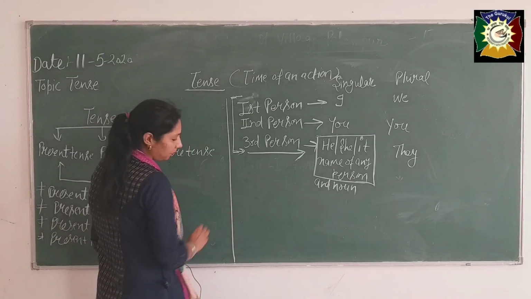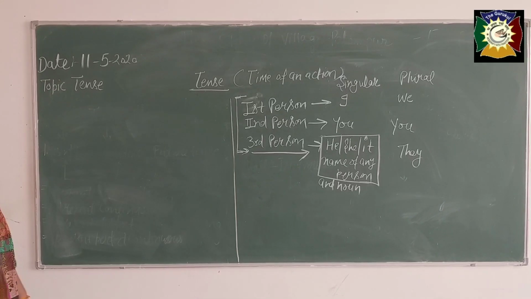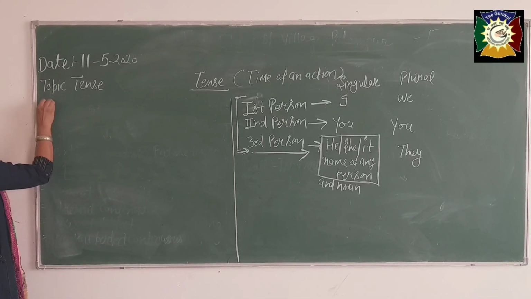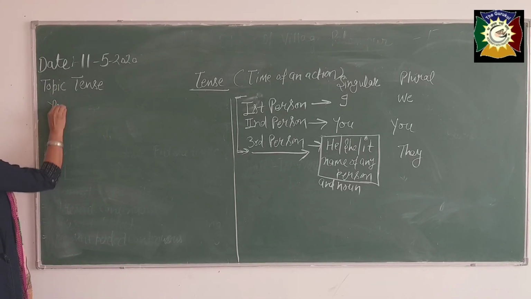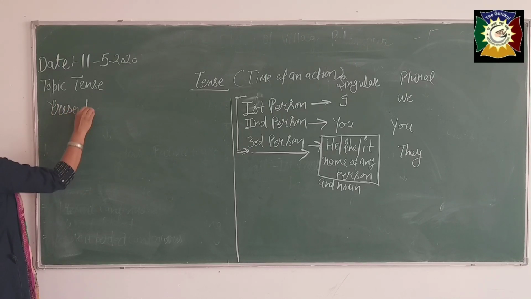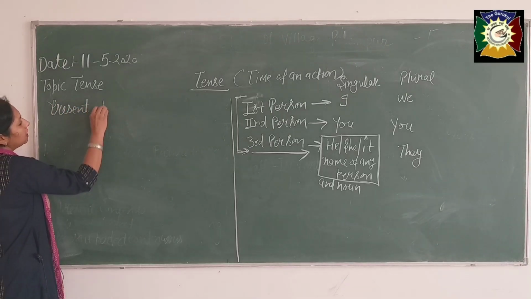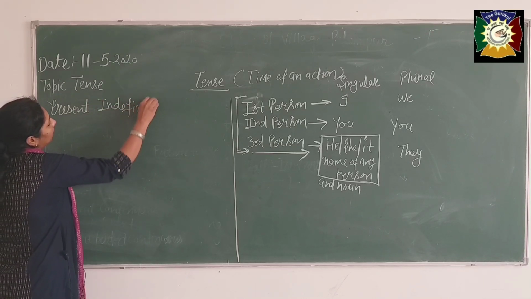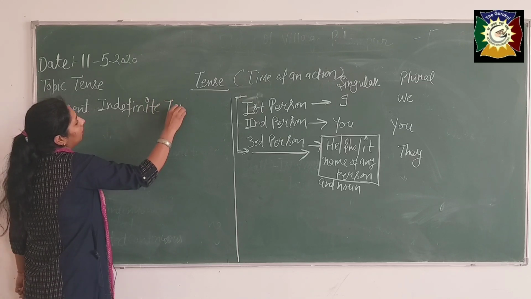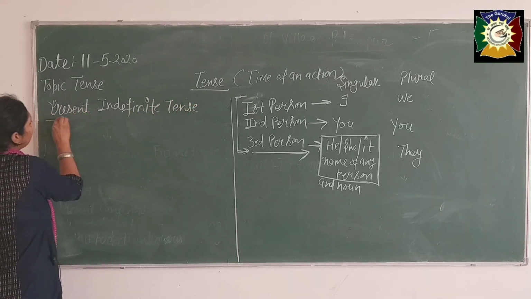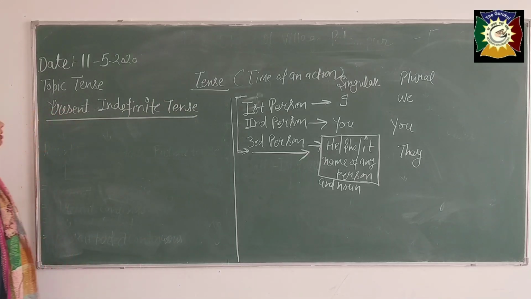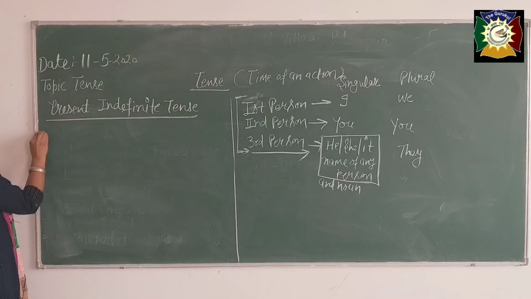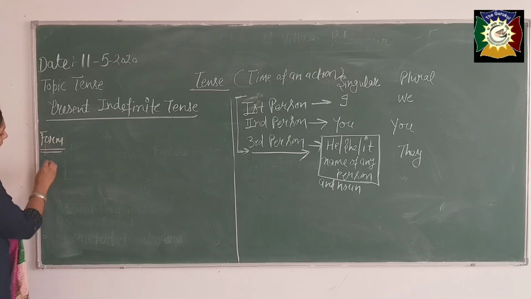Now, today we are going to do present indefinite tense. There are forms of doing this tense. But first of all, there are 4 types of sentences. Affirmative sentences.